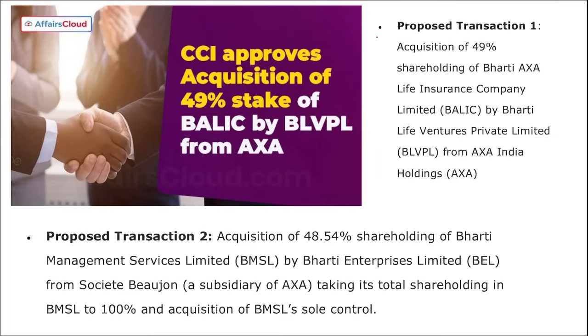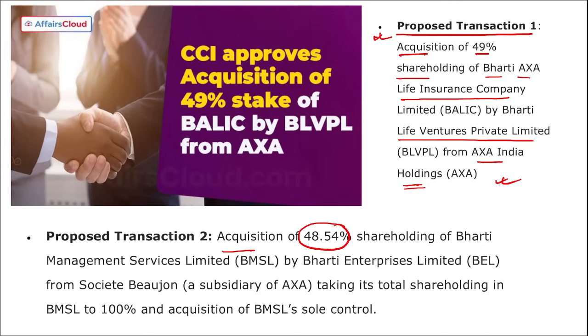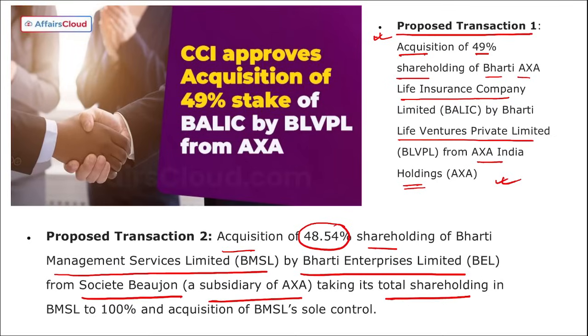Correct. And if we look at the first approval, that is the proposed transaction 1. According to this, acquisition of 49% shareholding of Bharti AXA Life Insurance Company by Bharti Life Ventures Private Limited from AXA India Holdings. So right, this is your first proposal. Second is acquisition of 48.54% shareholding of Bharti Management Service Limited by Bharti Enterprise Limited from Society Boshan, that is a subsidiary of AXA, taking its total shareholding of BMSL, that is Bharti Management Service Limited, to 100% and acquisition of BMSL sole control. Correct.